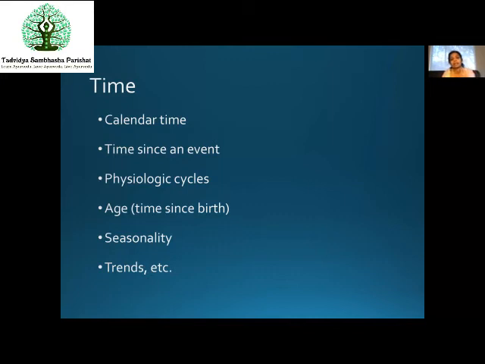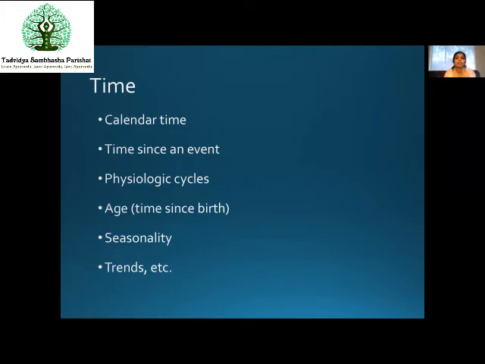Physiological cycles, especially for example for ladies during pregnancy. There are some diseases or infections which happen only during pregnancy, or during young age, or during menopause. There are different physiological cycles which are prone to a particular set of diseases.